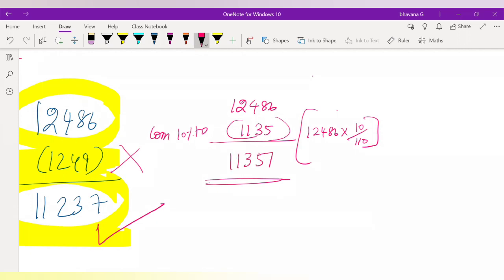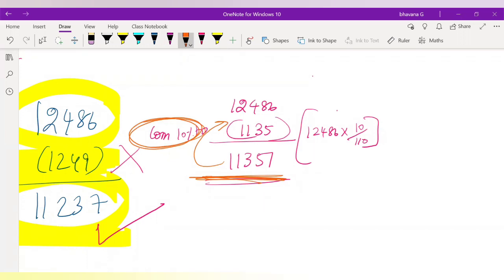11,351. So now you please tell me, the people who didn't understand, this 10% you had to calculate on the amount which you are going to distribute to the partners.